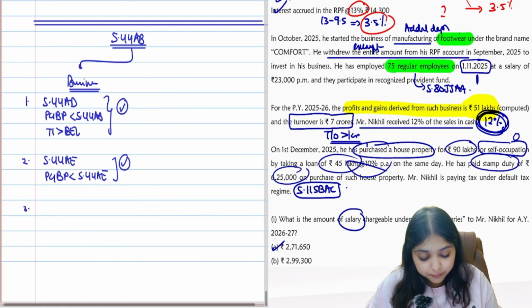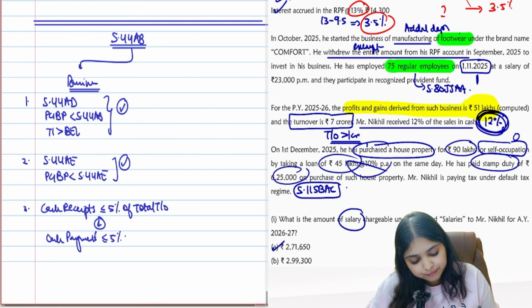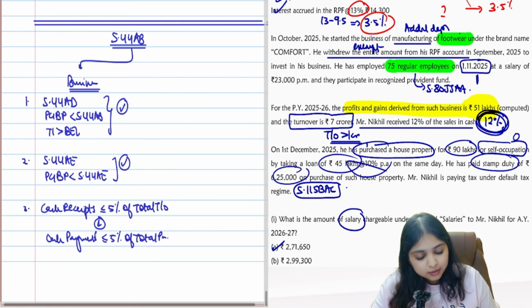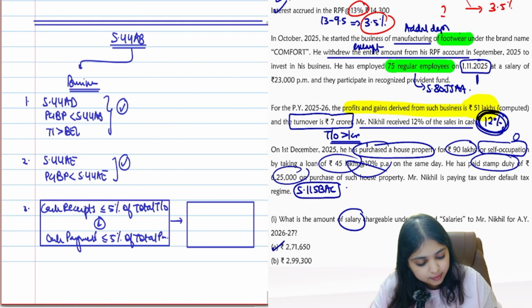Then third situation, if cash receipt of the assessee is within 5% of total turnover and cash payment of the assessee is within 5% of total payments. If both these conditions are fulfilled, then we will enter inside one box.